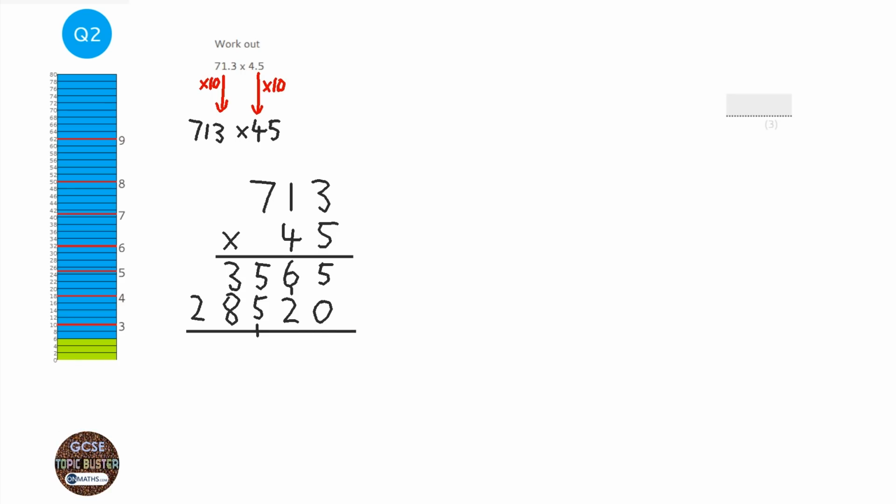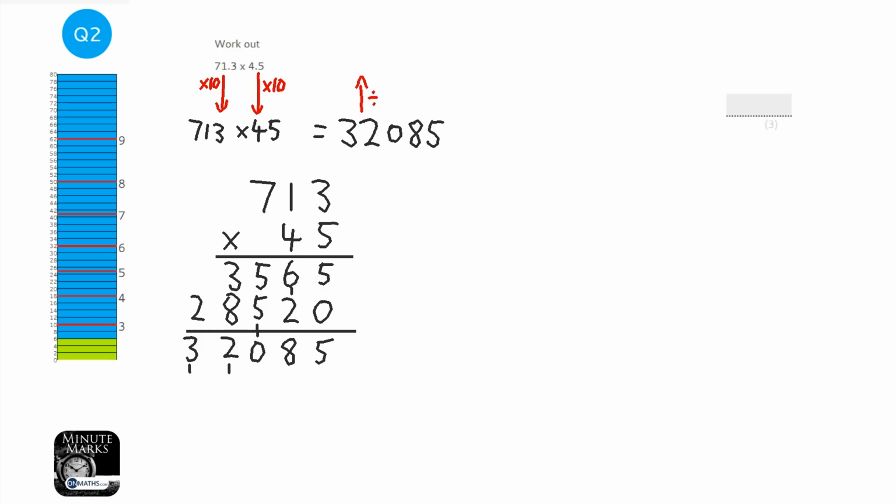Then we're going to add going downwards, so 5, 6 times 2 is 8, 5 times 5 is 10, so it would be 8 plus 3, which is 11, plus the 1 is 12, and then 2 plus the 1 we carried, which is 3. So this is going to equal 32,085. But the problem is we timesed two numbers by 10, so we need to undo that. We undo it by dividing by 10 and then dividing by 10 again. So in total we've divided it by 100. So it's going to be 320.85. So the answer is